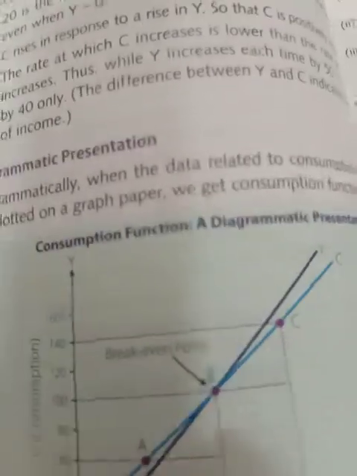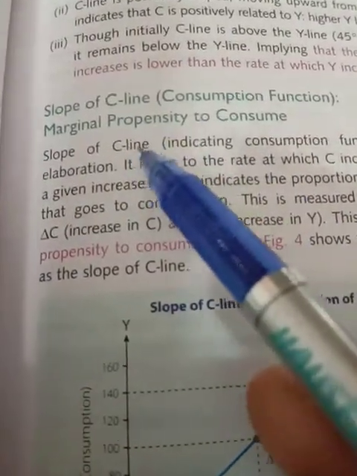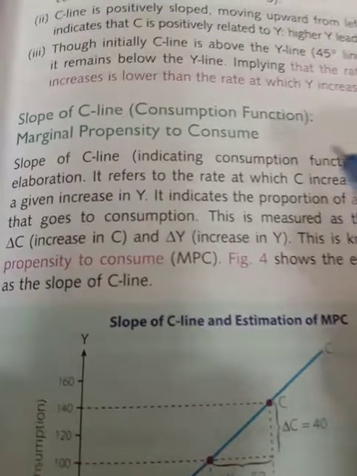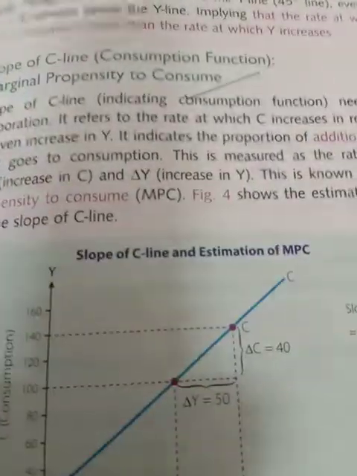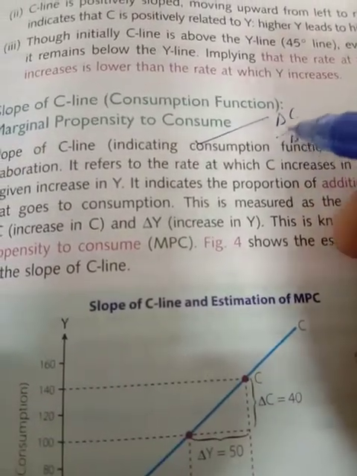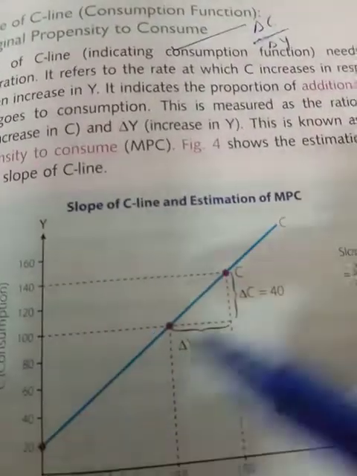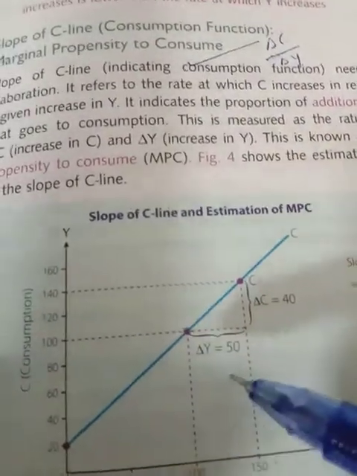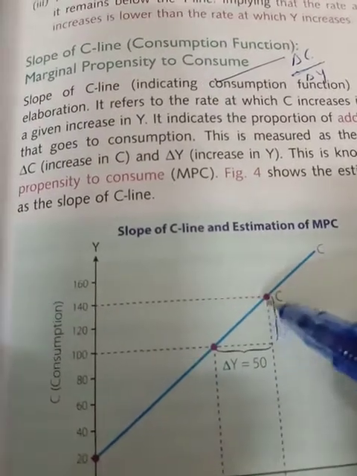And then what is the slope of consumption there? The next point is the slope of the C line, the slope of the consumption line, which is the marginal propensity to consume. This is the next heading: marginal propensity to consume. Marginal propensity to consume is equal to change in consumption upon change in income. This is a consumption line, and how can you show the marginal propensity to consume under this line?